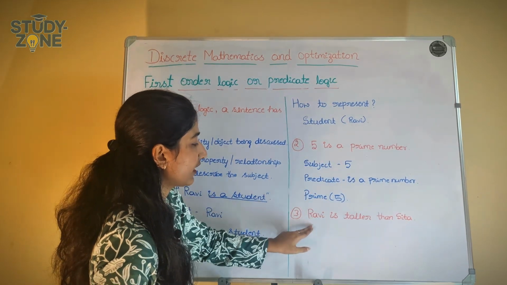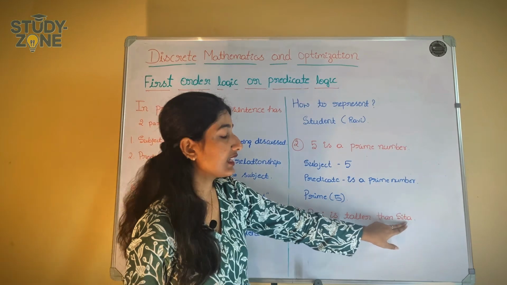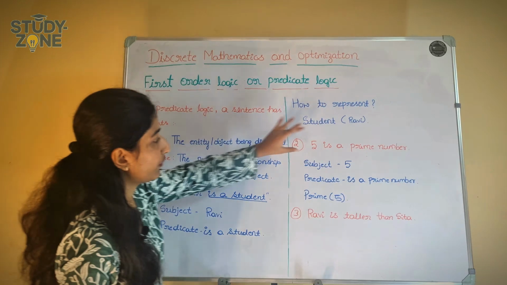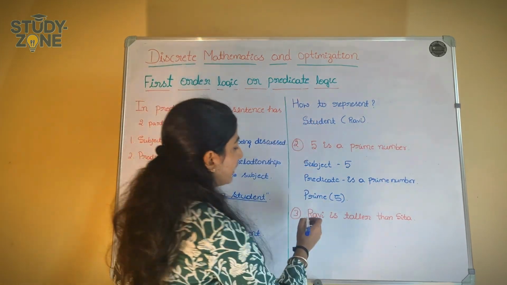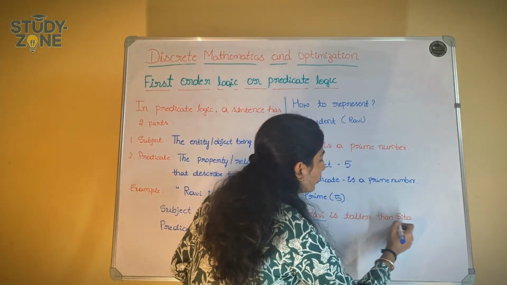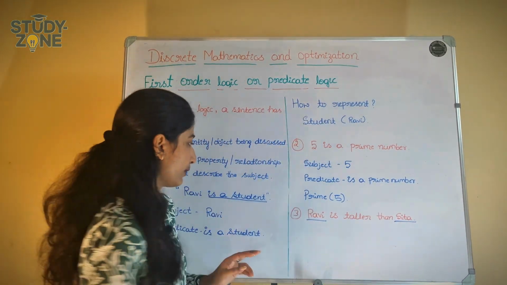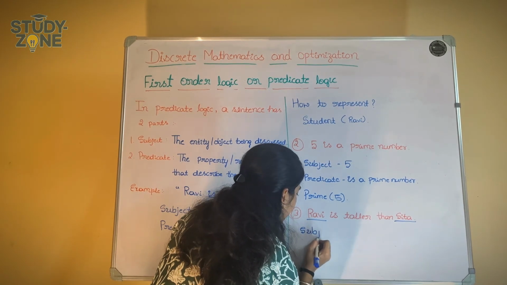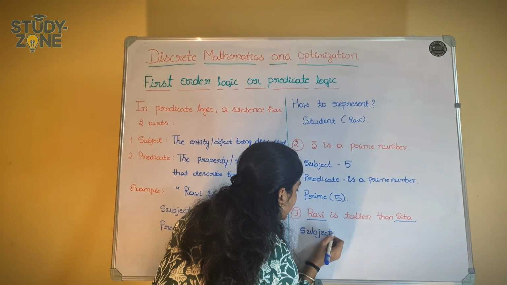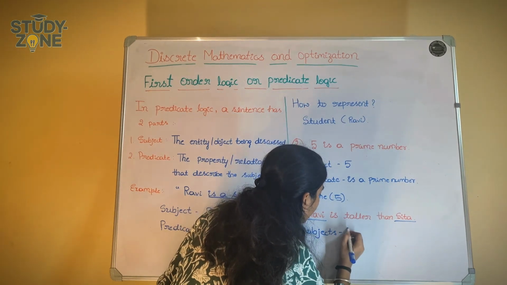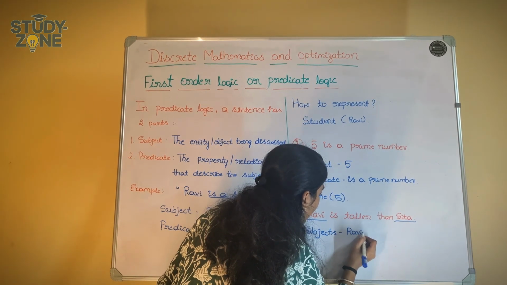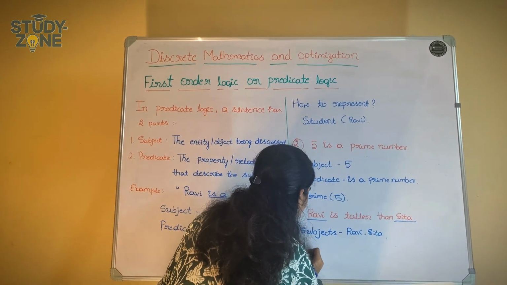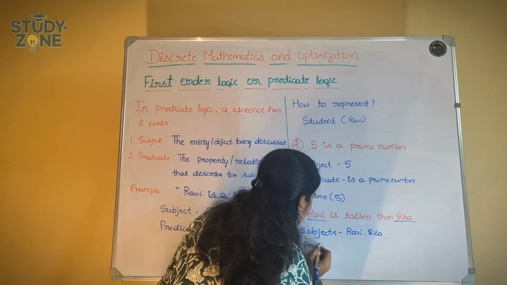Now look here, Ravi is taller than Sita. In the earlier examples only Ravi was there, only 5 was there, right? But here there are two entities. So there are two subjects here, correct? Here the subjects are Ravi and Sita. And what is predicate?